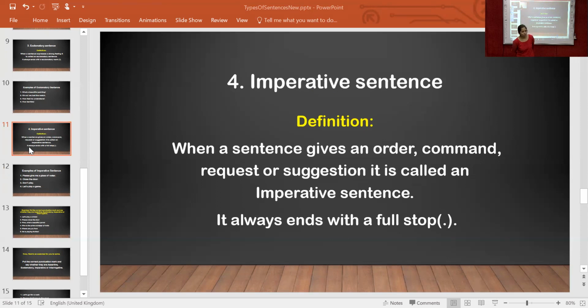Did you focus on the first type of sentence? It is the assertive sentence. That sentence also ends with a full stop, but it declares something. An assertive sentence declares something, but an imperative sentence can't declare anything. It gives an order, command, request, or suggestion. So it is called an imperative sentence, and this sentence is also completed with a full stop. We can see some examples of imperative sentences.